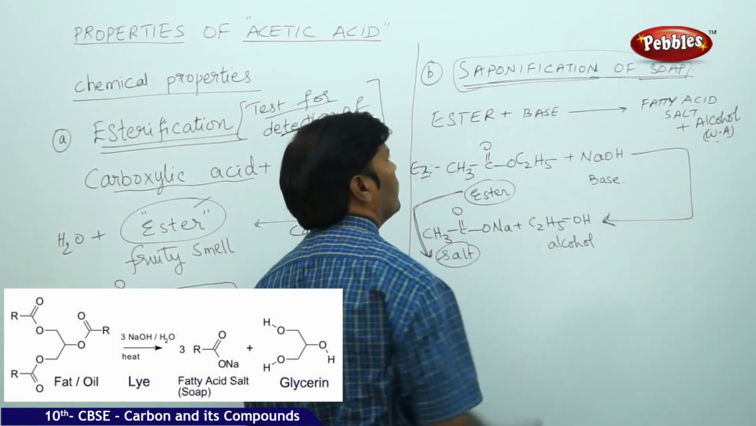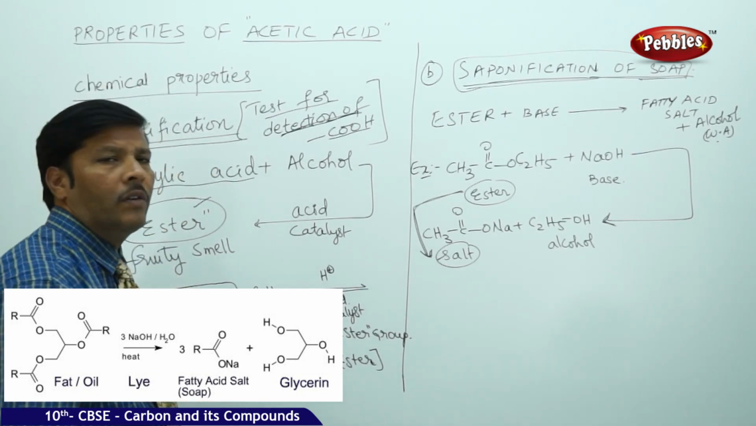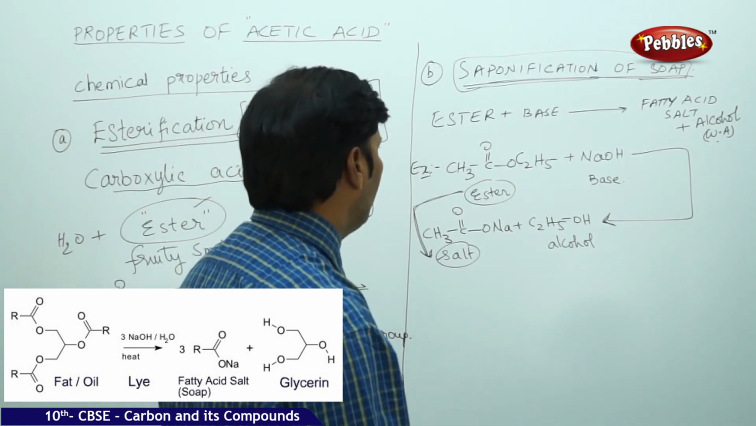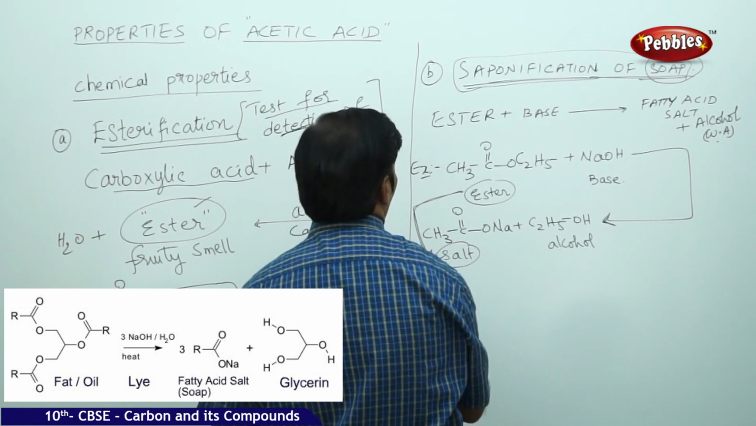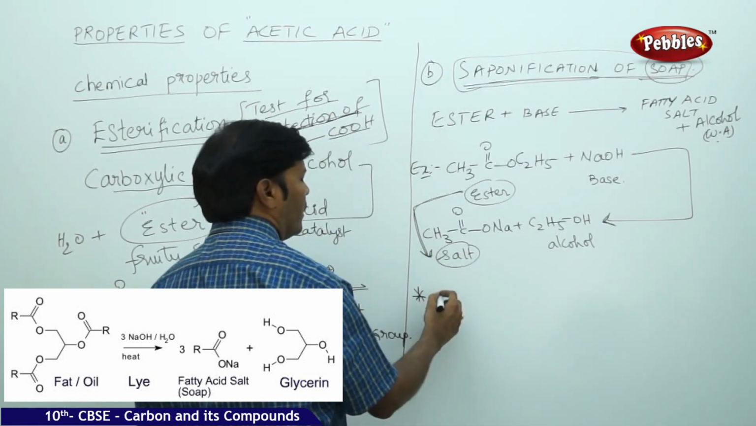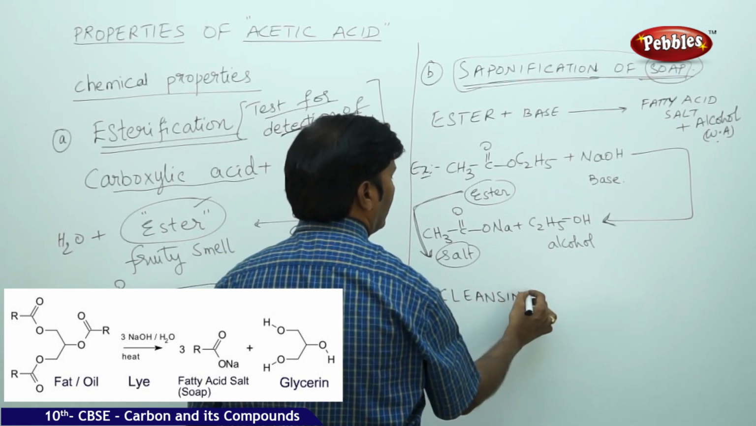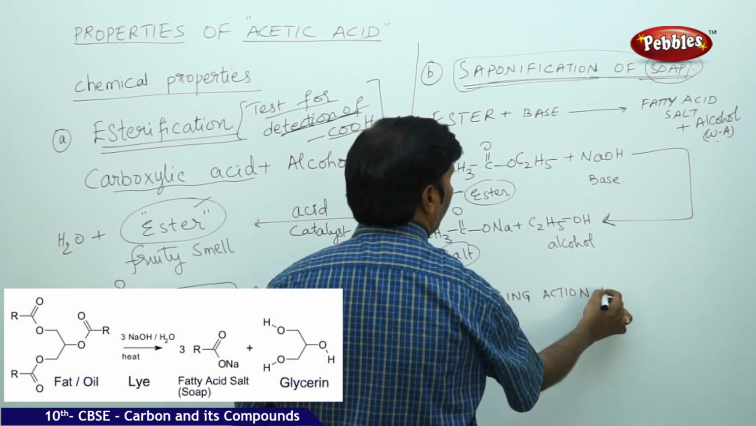of soap. This soap is used for removal of dirt from the surface of cloth, and because we are speaking about soap, I would also like to explain the next part of the discussion, that is, the cleansing action of soap.